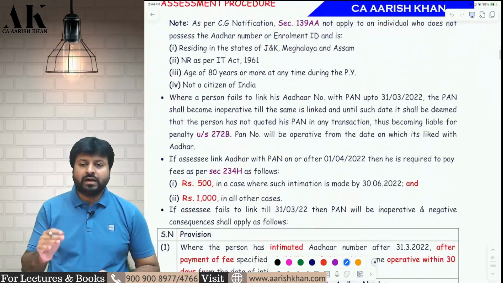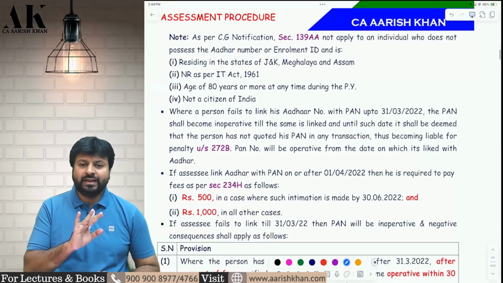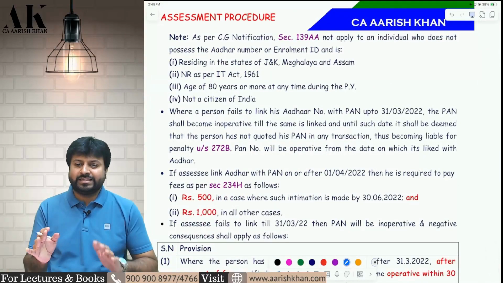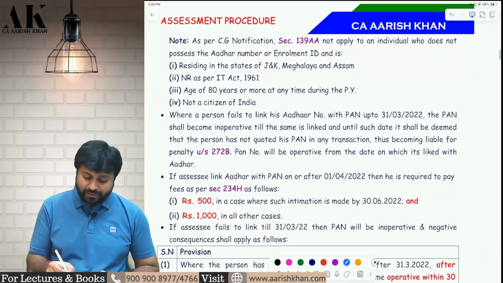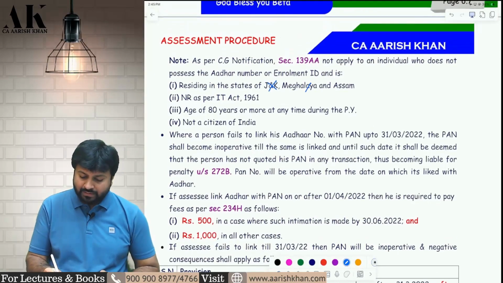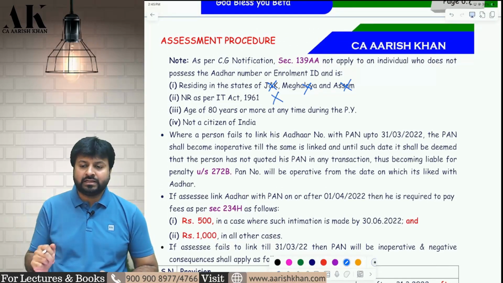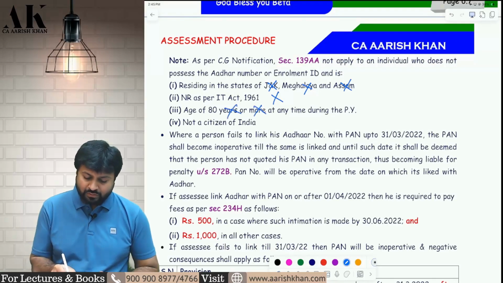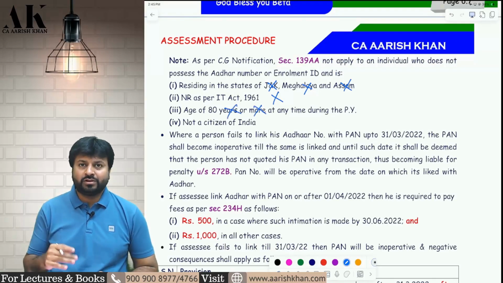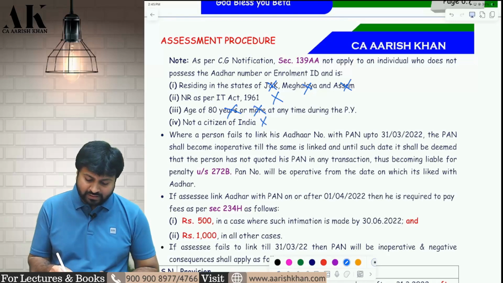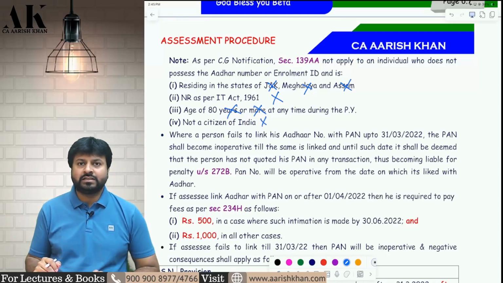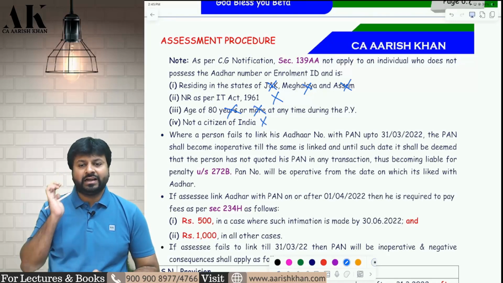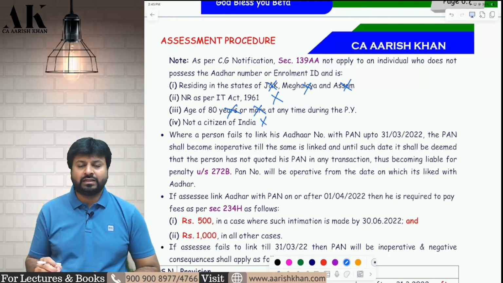Okay. Now, this section is not applicable. This linking of Aadhaar and PAN, all these things are not applicable to certain people. If you are residing in J&K, this section is not applicable. Meghalaya not applicable. Assam not applicable. If you are a non-resident, obviously a non-resident will not obtain Aadhaar. Correct. They are not going to link Aadhaar and PAN. If you are 80 years and more, we don't want to unnecessarily trouble you because you are very old. Similarly, if you are not a citizen of India, why would a foreign citizen apply for an Aadhaar number in India? Are you clear? They are also not liable for Aadhaar number.